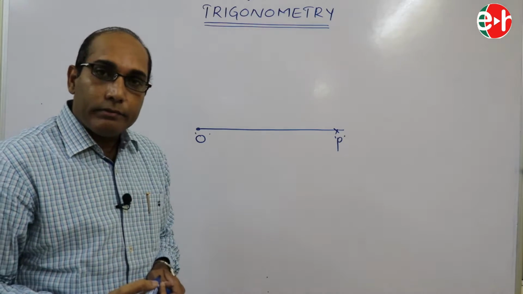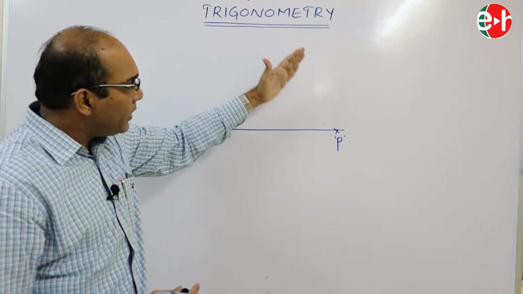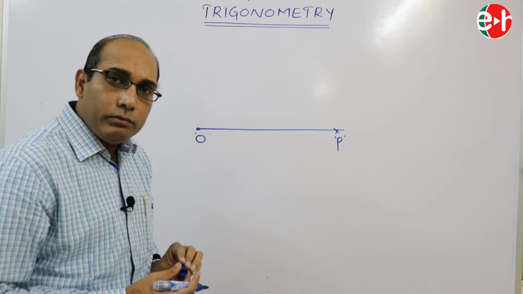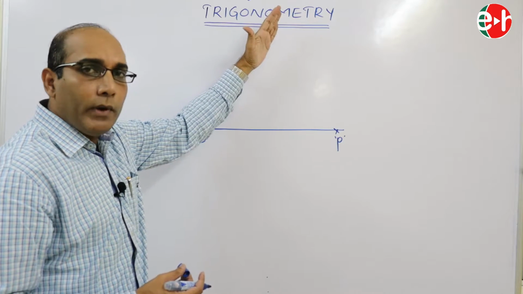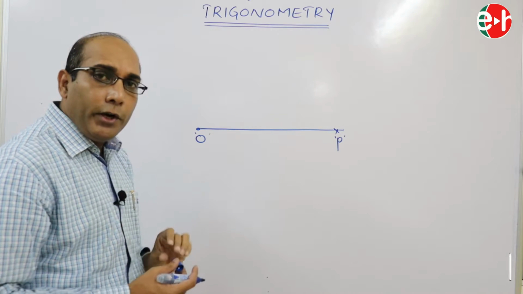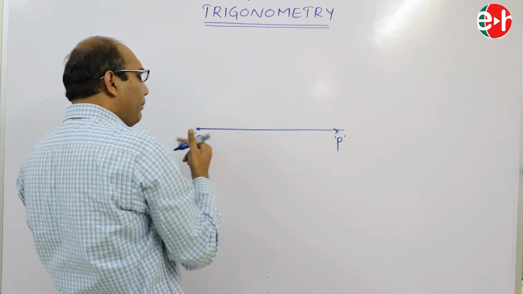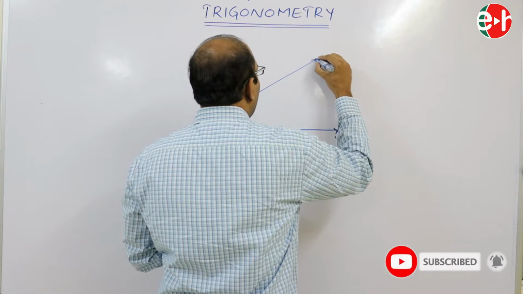If OP rotates in anti-clockwise sense or clockwise sense about the fixed point O, suppose OP is rotating in anti-clockwise sense, the rotation will be something like this.